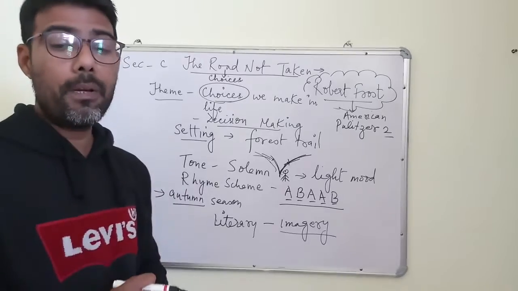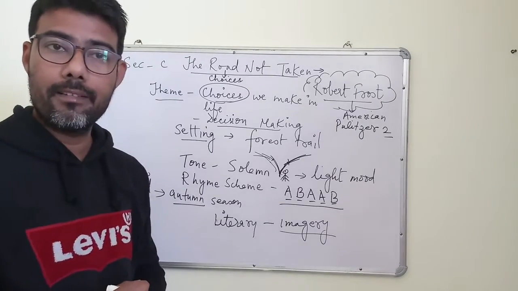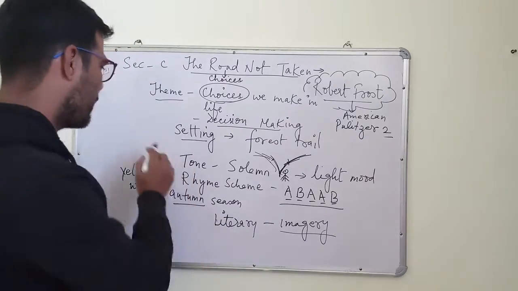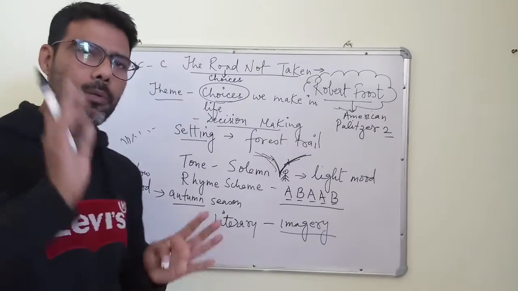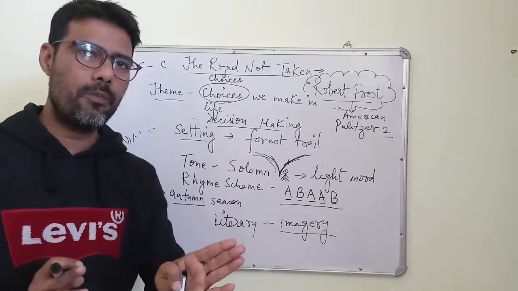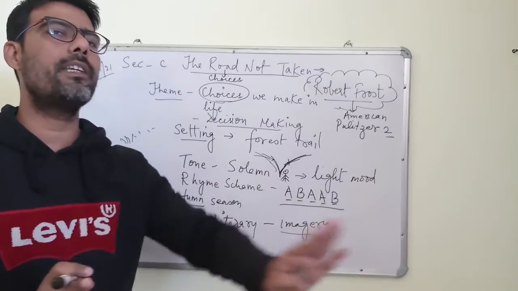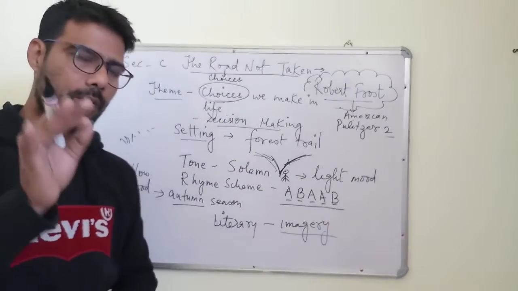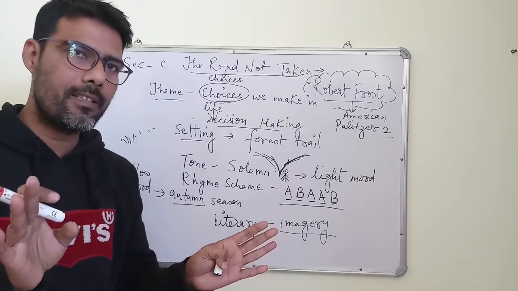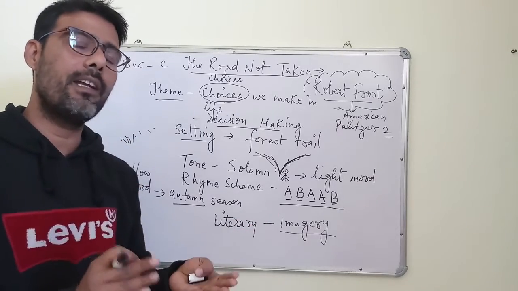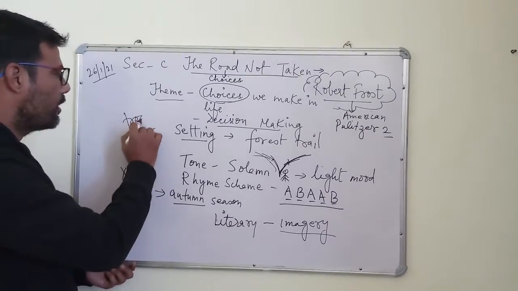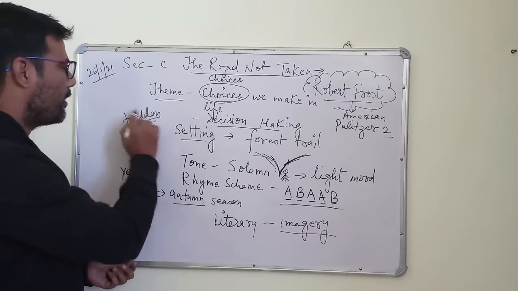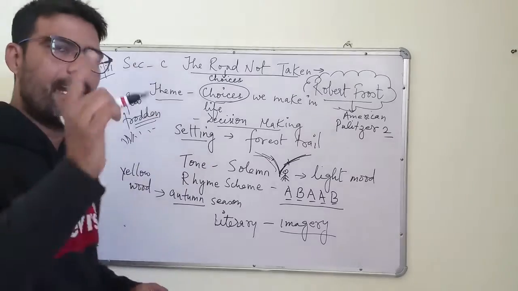And why? Because it was grassy and wanted wear. Because it was grassy. Grassy means, children, grasses were there. So children, now you can also think that there is a road which has been very less traveled and a road which has been more traveled. The road which has been more traveled will not have grasses, and the road which is less traveled will certainly have grasses because very few people have trodden. So where very few people had trodden, he selected that one.